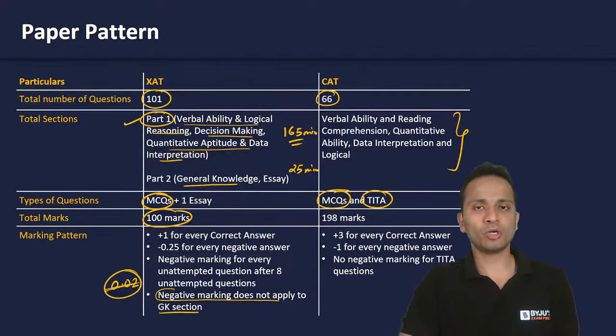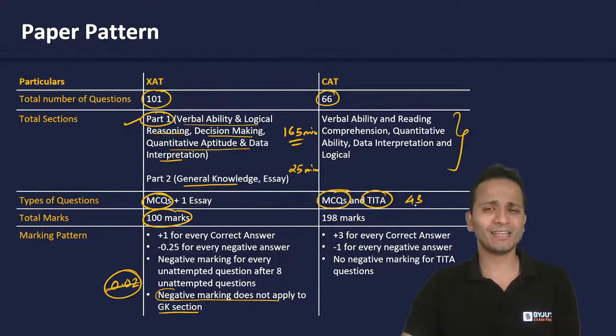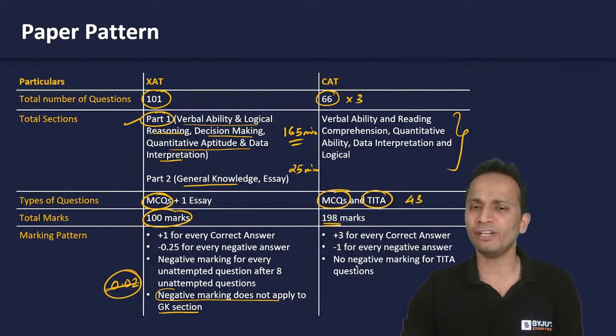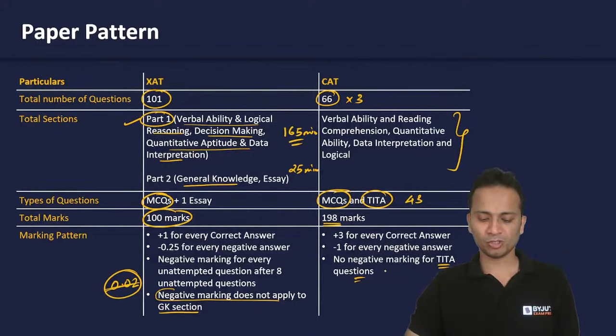TITA questions are the questions in which you have to type your final answer. So let's say in a quant question your answer is 43. You just have to type 43 using the keyboard that is given to you, or there is a virtual keyboard as well. Every question in CAT is of 3 marks, so 66 multiplied by 3 is 198. Plus 3 for every correct and minus 1 for every wrong. No negative marking for TITA questions, and no negative marking if you leave any question unattempted.